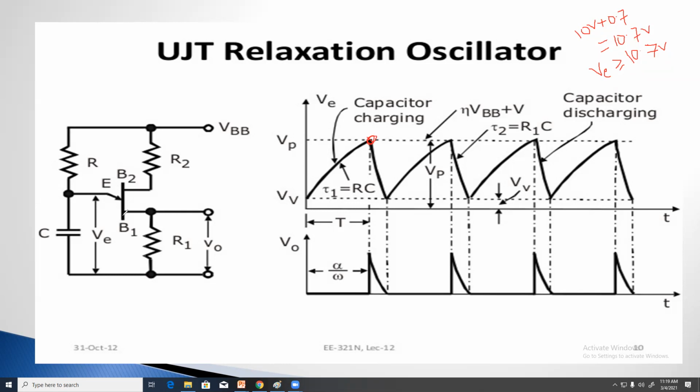Then the UJT is turned on, and the current flows through this circuit, through the load circuit, which we have connected to another circuit not shown here. This current goes to the gate of the SCR.